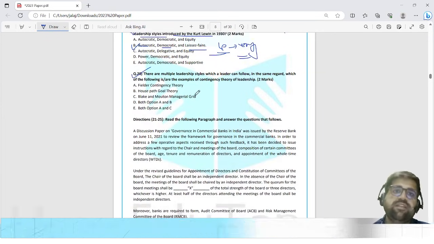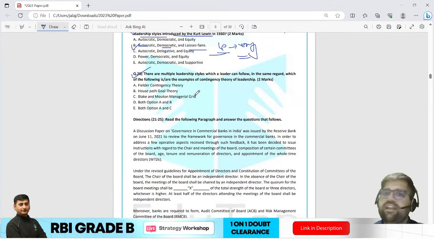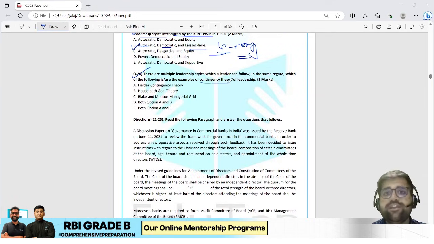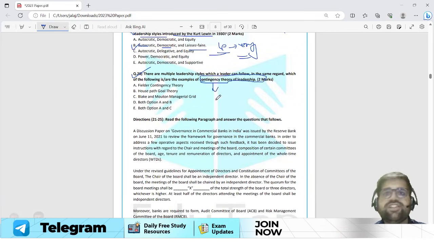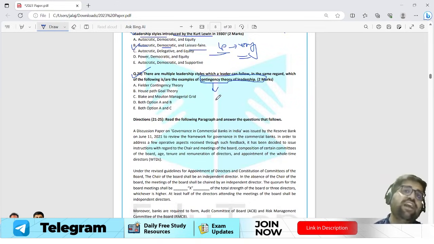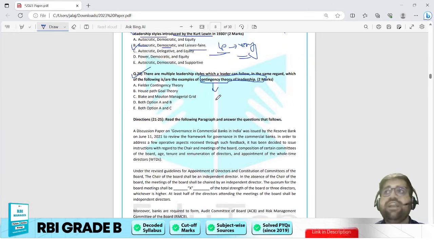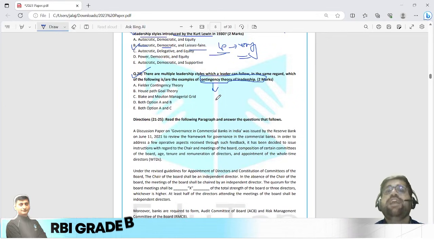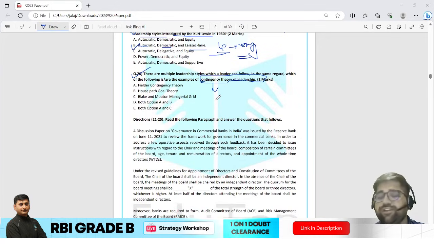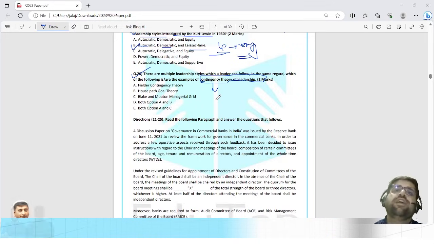Question number 20. There are multiple leadership styles which a leader can follow. Okay. In the same regard, which of the following is an example of contingency theory of leadership? So here they are asking which is an example of contingency. Contingency is also known as what? Situational leadership style. Now in your course, we have defined multiple leadership theories in different categories. We have your trait-based leadership theory, functional leadership theory, behavior leadership theory, contingency theories, and whatnot. So they have asked you a very basic question on this.